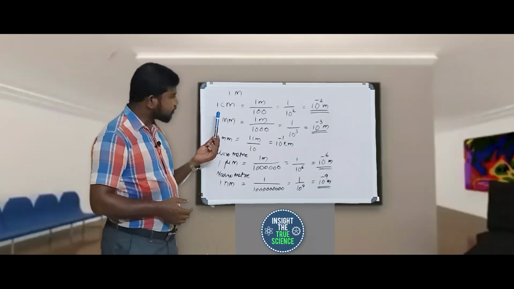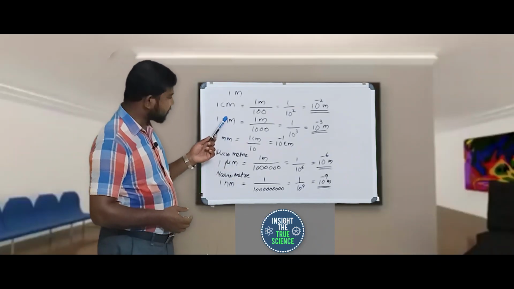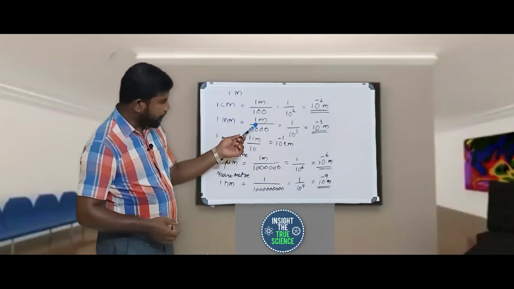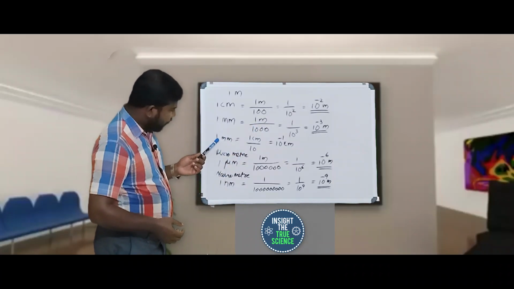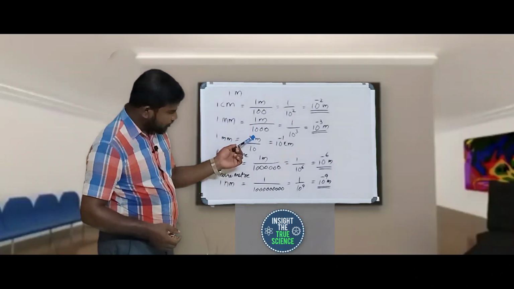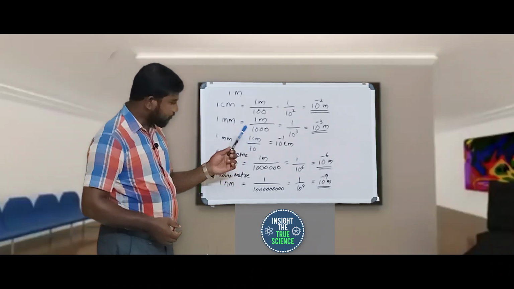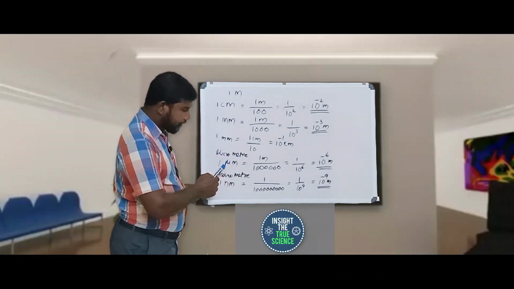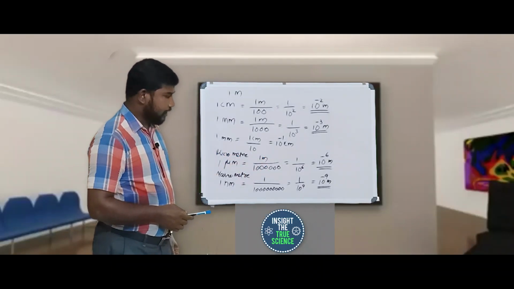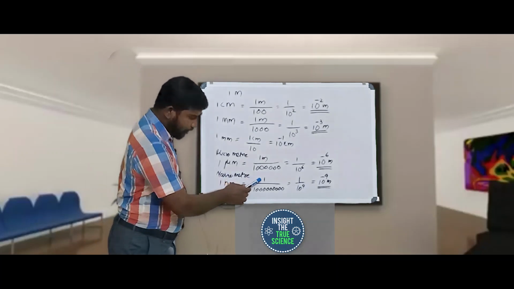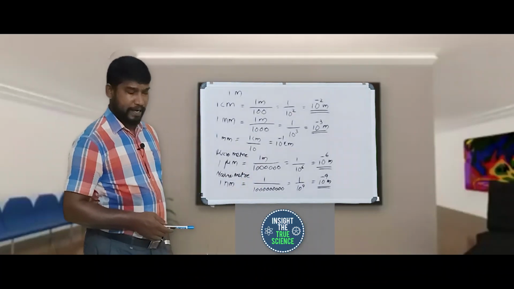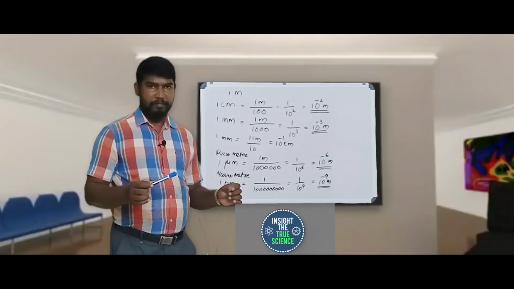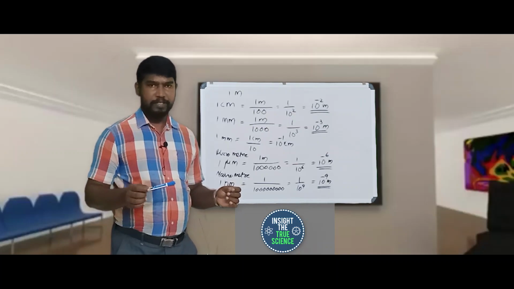Again, we come to the smaller units of length: centimeter, that is 1 meter divided by 100, and millimeter, 1 meter divided by 1000. 1 millimeter we can also get from 1 centimeter divided by 10. Then micrometer, that is 1 meter divided by 10 raised to 6, and nanometer, 1 meter divided by 10 raised to 9. So this is the first class, the basic unit of length and its smaller units.